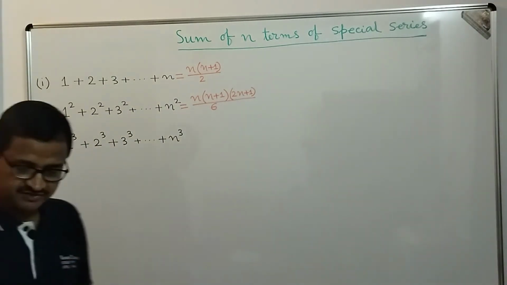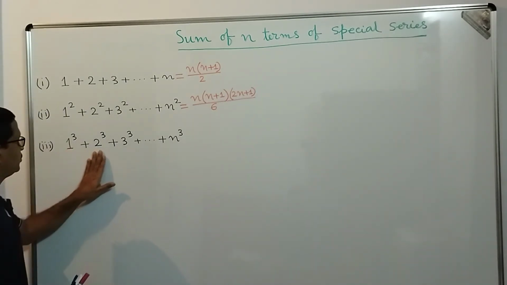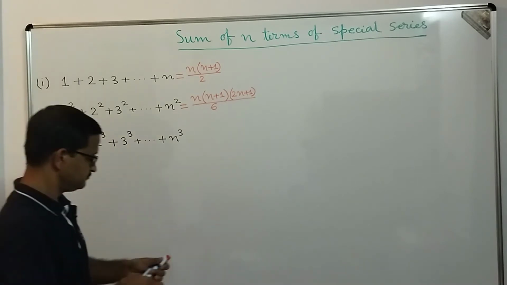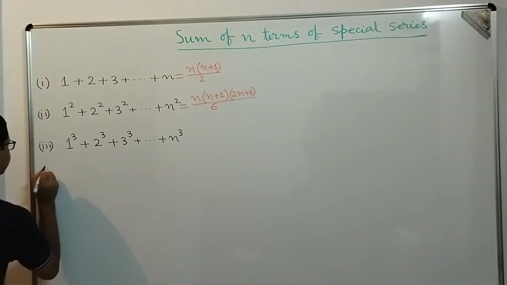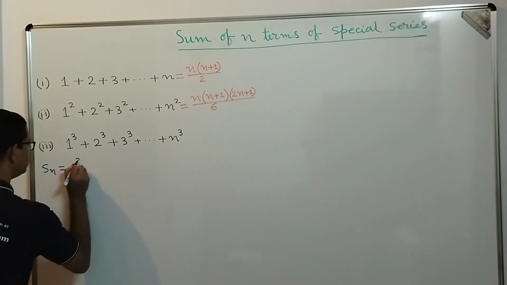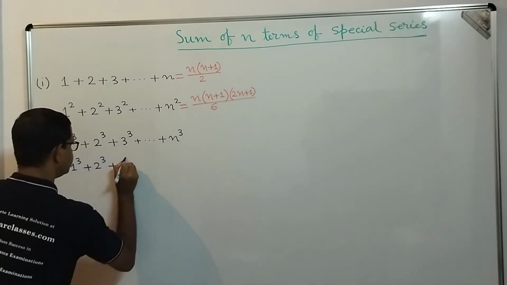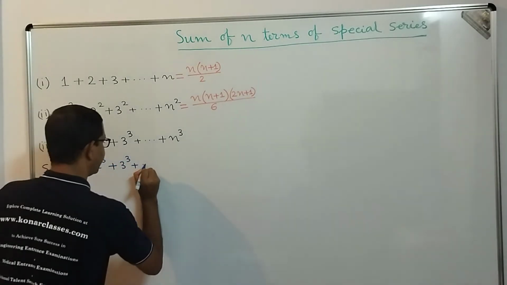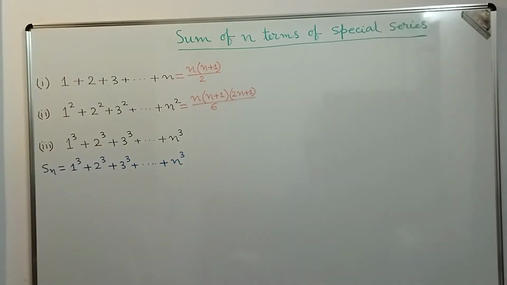Now dear students, let's find how to compute the value of 1 cube plus 2 cube plus 3 cube up to n cube. So let me start here. What is Sn here, dear students? Sn is equal to 1 cube plus 2 cube plus 3 cube plus, in that way we proceed up to n cube. Now what to do?